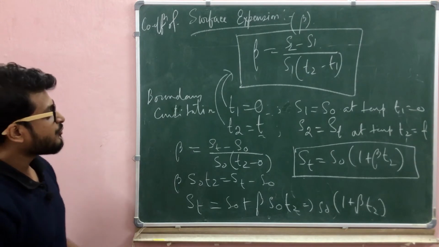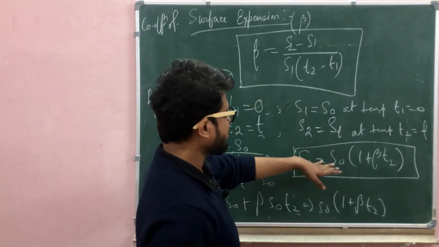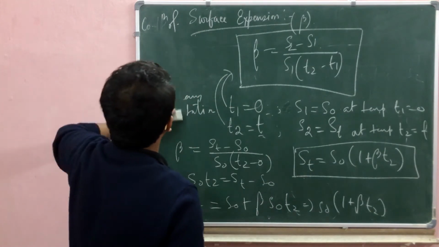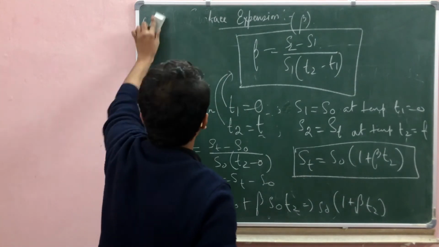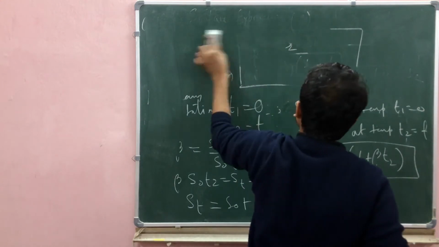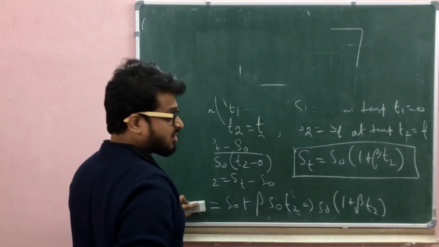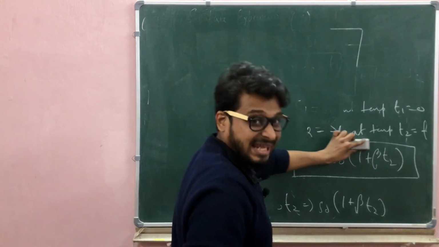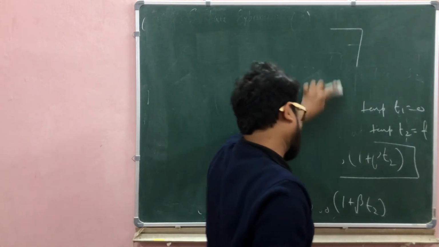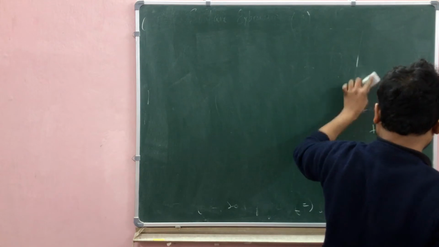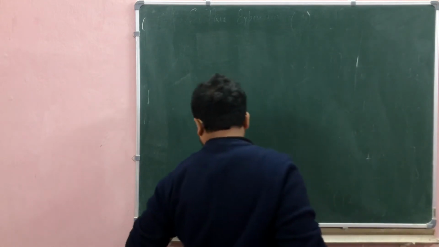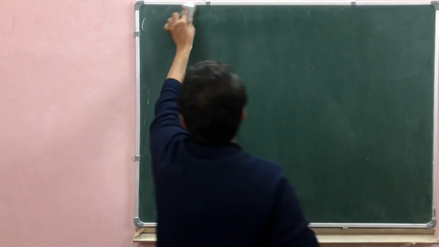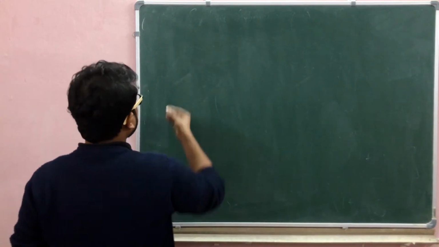That's the coefficient of surface expansion equation, right? Third is volume expansion. Almost similar, but the notation changes. First, linear expansion is L, surface expansion is S, and volume expansion is V, and the coefficient of volume expansion is gamma.